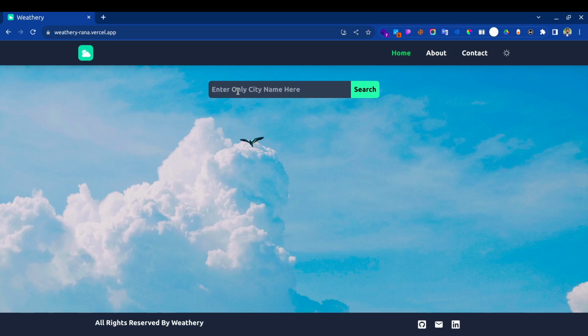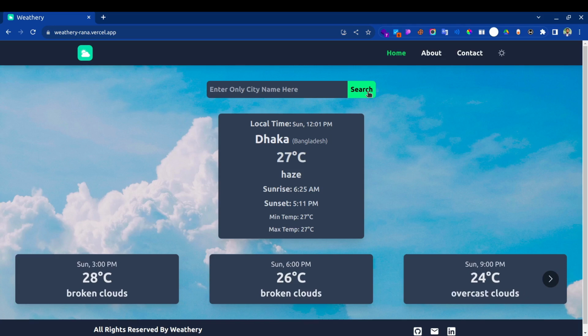I will put Dhaka, and click on search. It's showing us the local time, city name, country name, current temperature in degrees Celsius, cloud condition, sunrise time, sunset time, minimum temperature and maximum temperature. This minimum temperature and maximum temperature is the current temperature, and also it's showing us